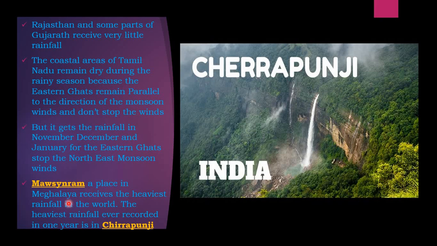So next, Mawsynram, a place in Meghalaya, receives the heaviest rainfall in the world. The heaviest rainfall ever recorded in 1 year is in Cherrapunji. Usually if you ask anyone which state receives heavy rainfall, everyone will say Cherrapunji in India. This is a place in Meghalaya that receives the heaviest rainfall in the world. And the heaviest rainfall ever recorded in 1 year is in Cherrapunji.